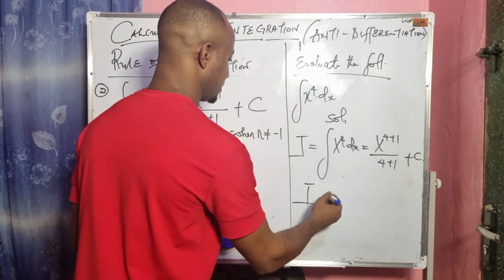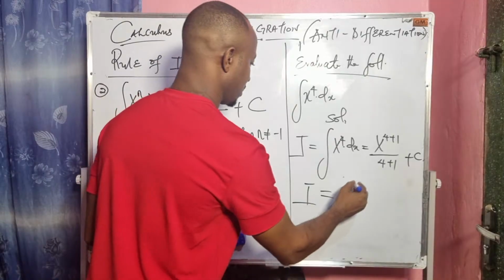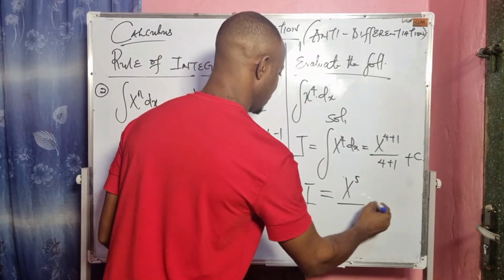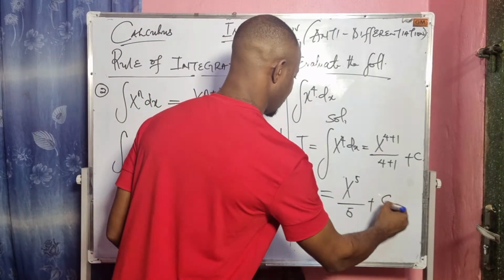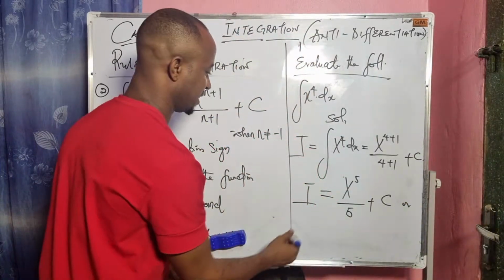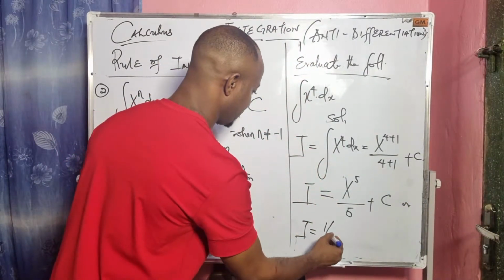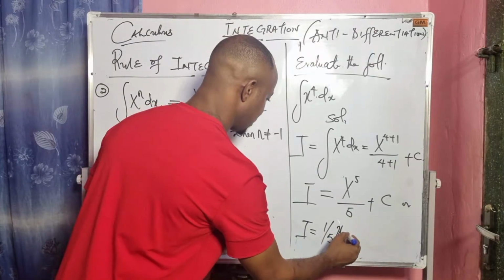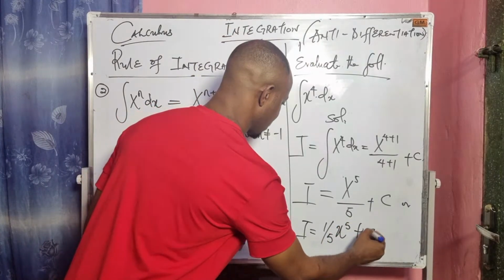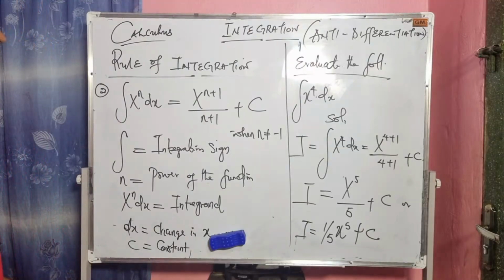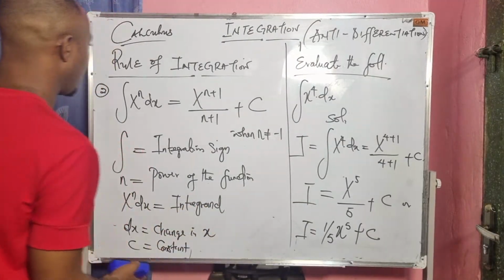So the value of our integral becomes x to the power of 5 over 5 plus c. Or I can express this as I equals 1 over 5 x to the power of 5 plus c. So this is the value, the answer to this.